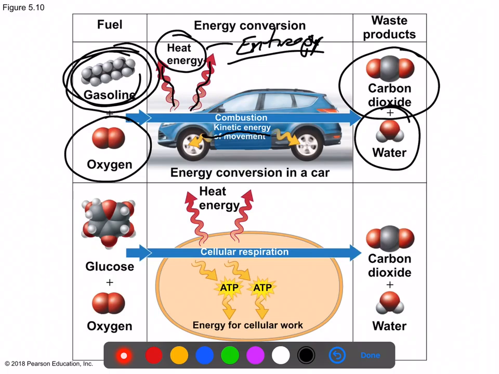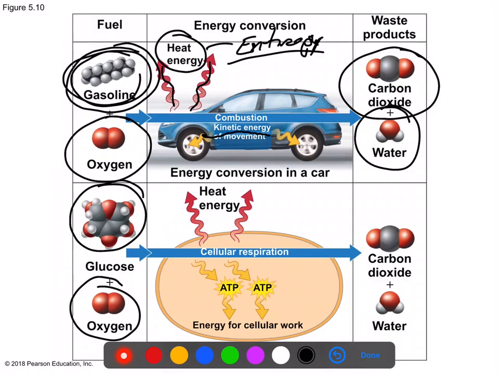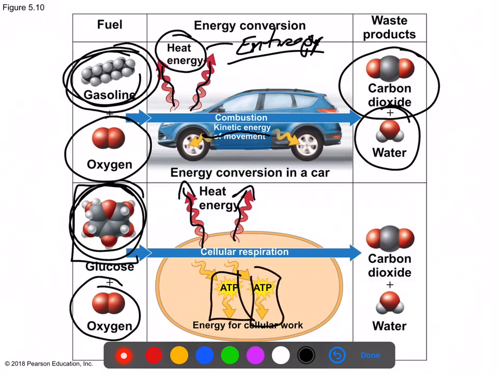Interestingly, our cells also use a chemical fuel, not gasoline, of course, but we use an energy storing molecule called glucose and still oxygen. And then we perform all these cellular reactions that release energy as we convert this energy form into a different energy form called ATP. So the real reason why we eat foods of any kind containing carbs, lipids, proteins is really so that we can make this molecule right here, ATP.